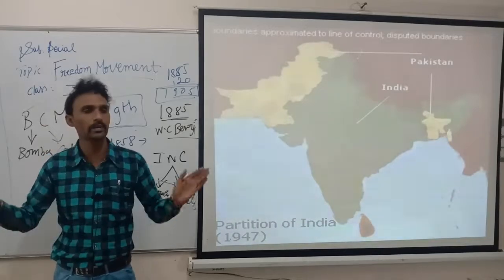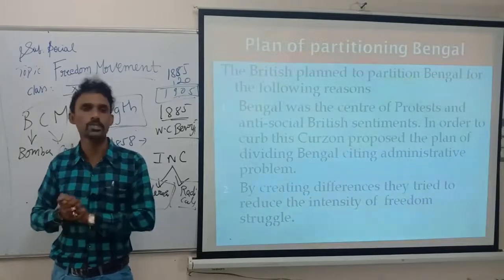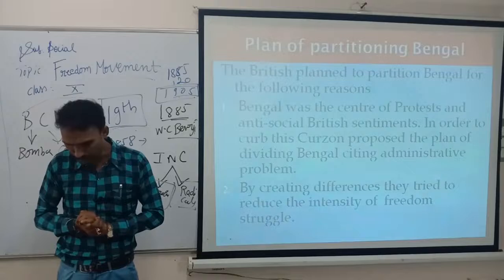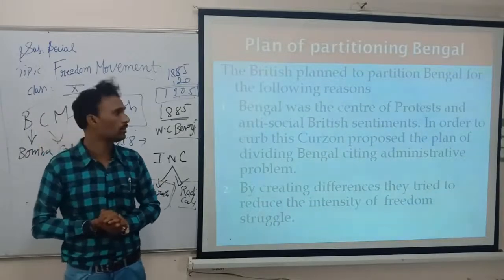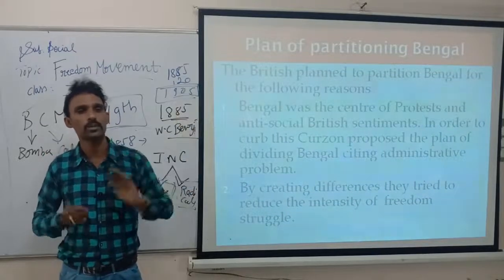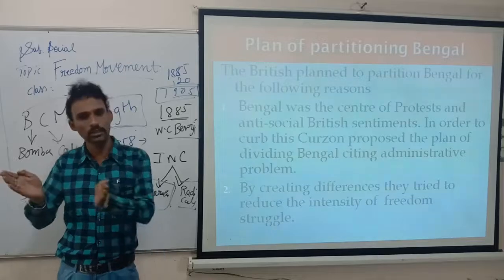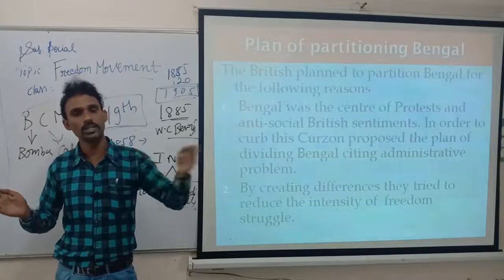So he divided Bengal into two parts, East Bengal and West Bengal. Why did he divide it? In the East part of Bengal there were more Muslims, so the East part belonged to Muslims. The West had more Hindus, so the West part belonged to Hindus. So Bengal was divided into East and West.